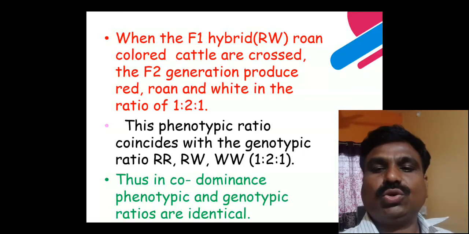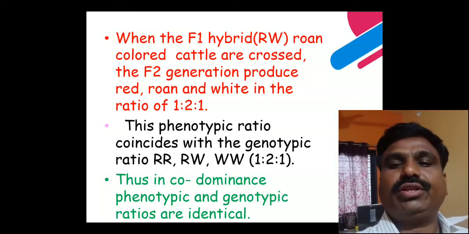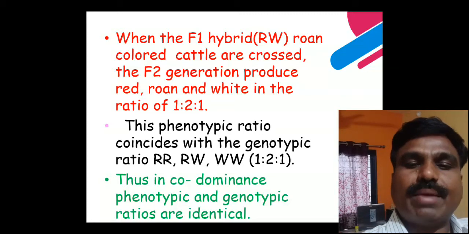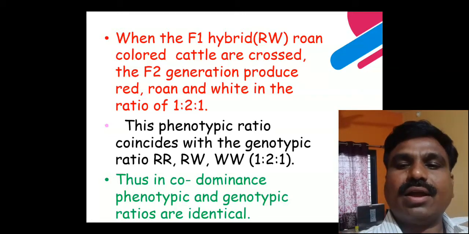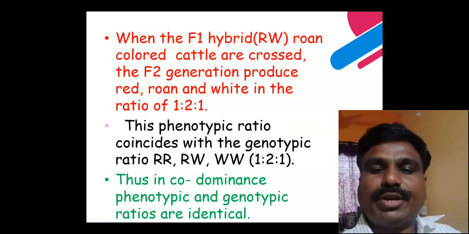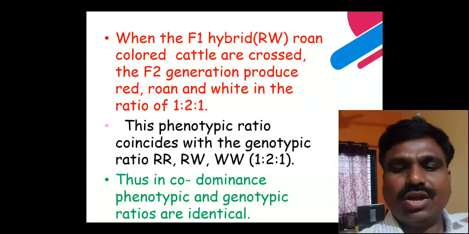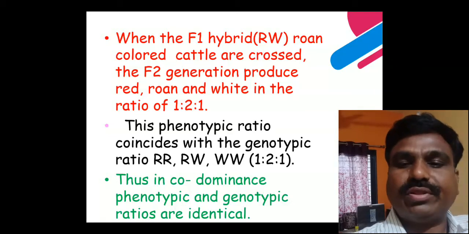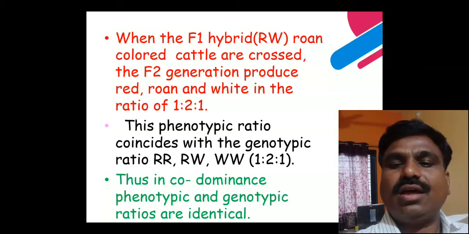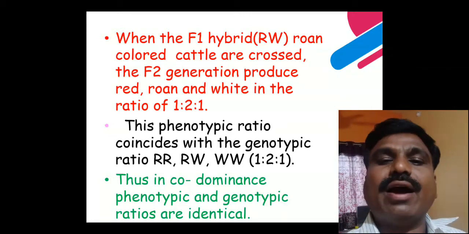This phenotypic ratio coincides with the genotypic ratio, capital R capital R, capital R capital W, capital W capital W, 1 to 2 to 1. That means in codominance, the phenotypic ratio and genotypic ratio are identical.